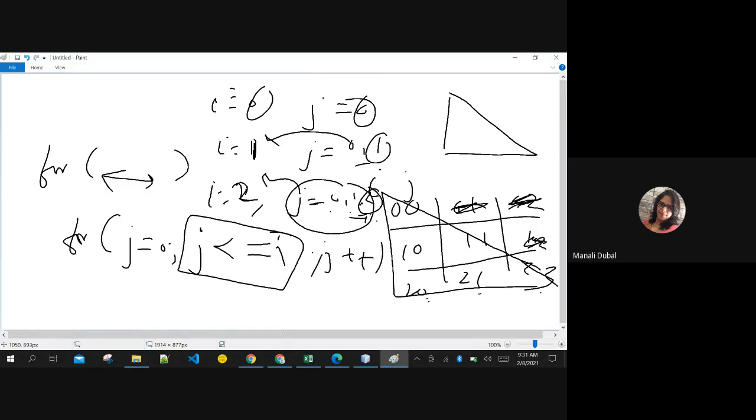Then what do you want to print? That is your problem. If you are asked to print star, print star. According to your definition of the program, the things will vary. But if it's a triangle pattern, whatever you want to print in these boxes, this pattern will not change. This framework will not change, right? Because always this condition will be true and it prints a triangle pattern. Are you getting it? Yes, ma'am.